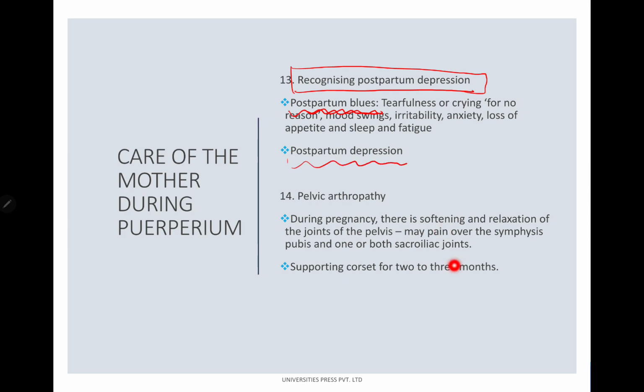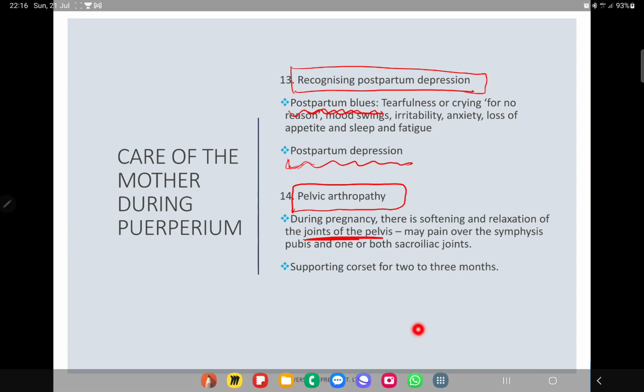Then postpartum depression is something to be addressed. Then pelvic arthropathy. What is pelvic arthropathy? So during pregnancy there is going to be softening and relaxation of the joints of the pelvis.